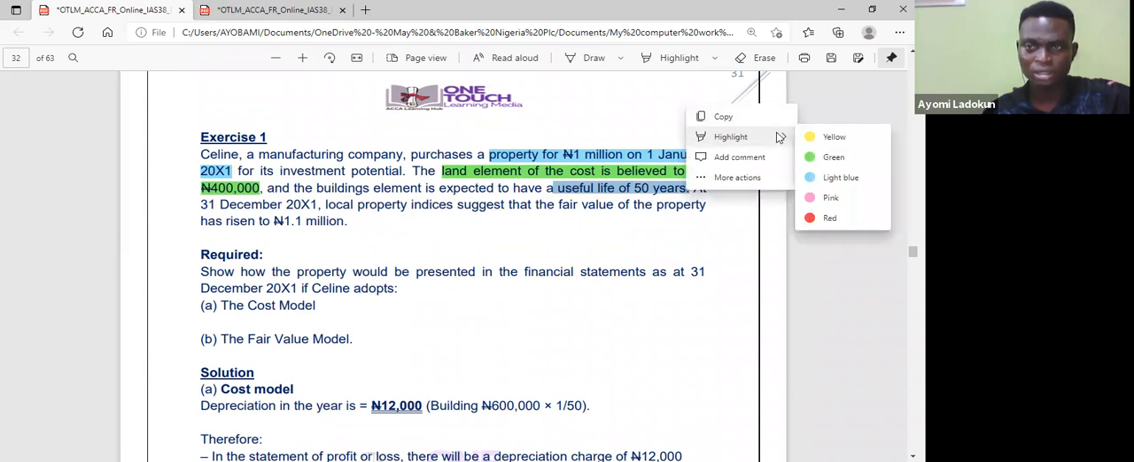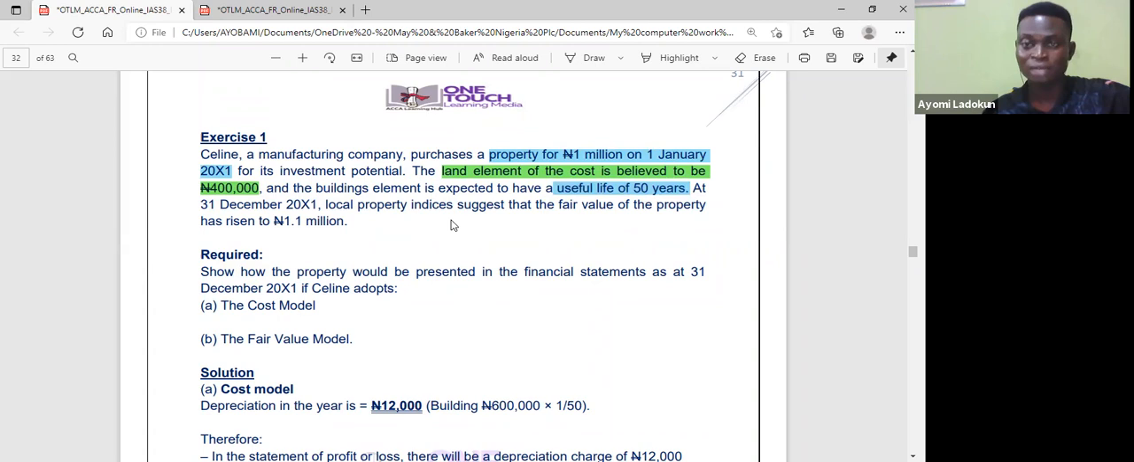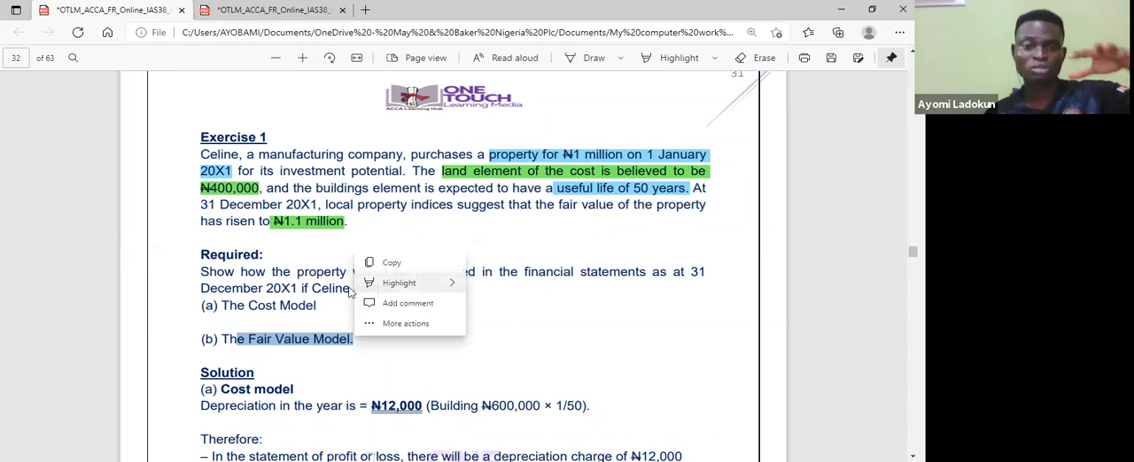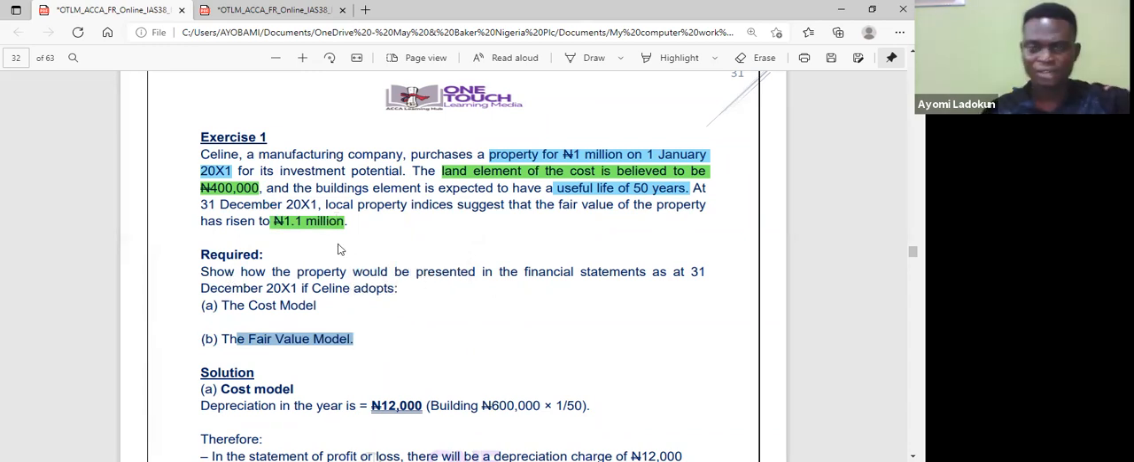The building element, I can depreciate the building, but I can't depreciate land, right? Except on some rare occasions. Now, at December 20x1, local property indices suggest that the fair value of the property has risen to 1.1 million. Okay, so that's brilliant. Now the requirement says, show how the property will be presented in the financial statements as of December 20x1 if Celine adopts the cost model and, of course, the fair value model. Remember, I just show the impact on the financial statements.